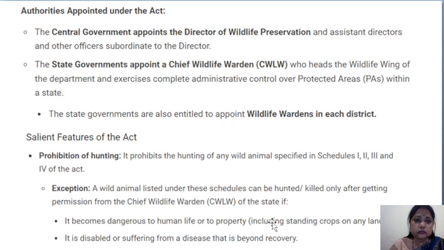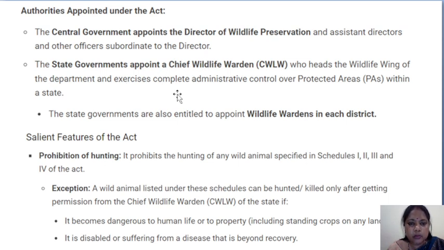Okay. So, authorities appointed under this act, let us discuss. The central government appoints the Director of Wildlife Preservation, assistant directors and other officers subordinate to the director.